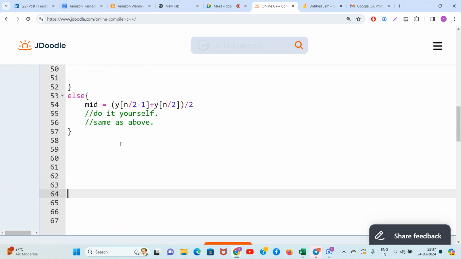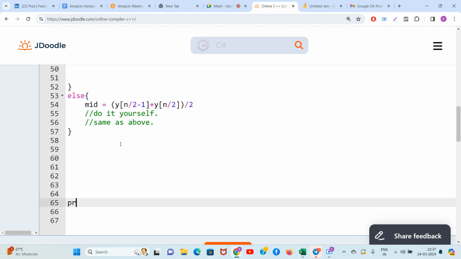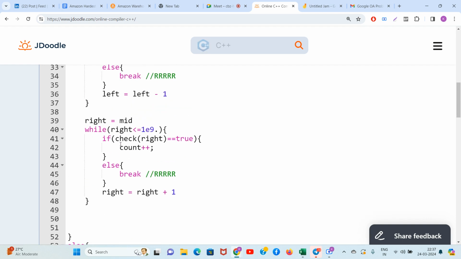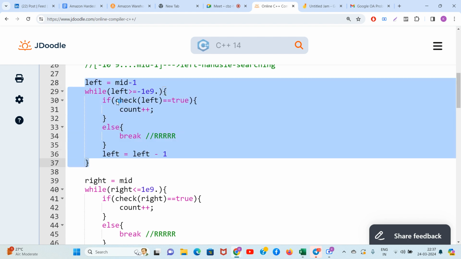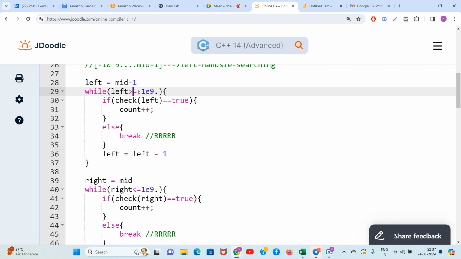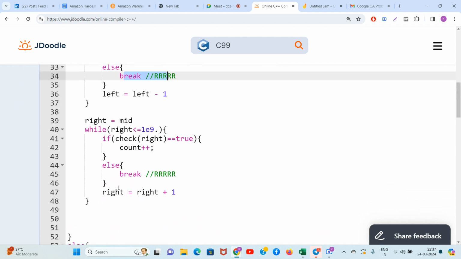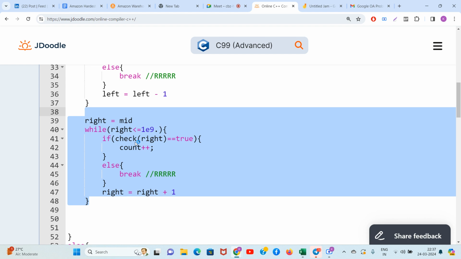Guys, I'm leaving the binary search up to you. Binary search code you will write, it's not difficult. Write yes in the chat. Nothing much to do. From left, make the lower limit as mid -1 and higher as -10⁹. Break as soon as you get false. And here also break as soon as you get false on the right hand side.